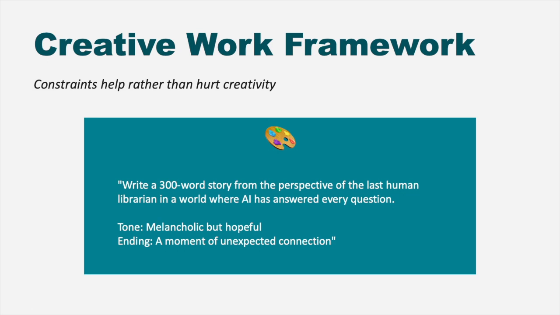We are defining the word count. We are setting the emotional tone, and we are describing the ending we want. So these constraints don't limit creativity, they channel it. So the AI now knows exactly what emotional journey to take the user on, what length to aim for, and what satisfying conclusion to build forward. This applies to all creative work, design, copywriting, brainstorming, anything. Give the AI creative constraints and you will get focused original output instead of generic ideas.